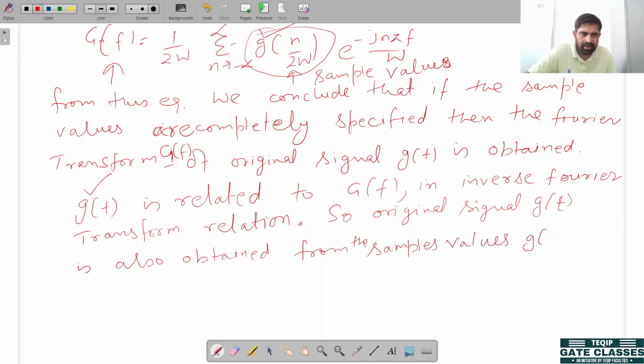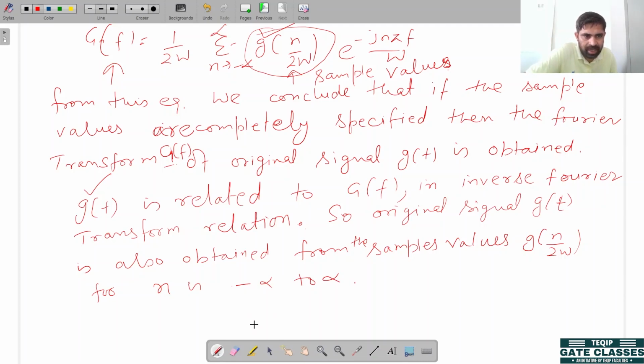G of n divided by twice omega, for n from minus infinity to infinity.